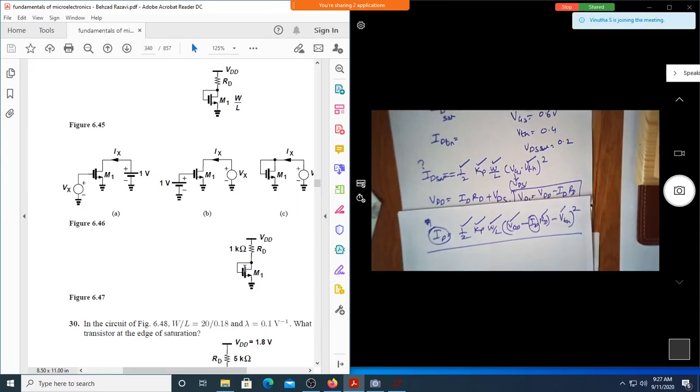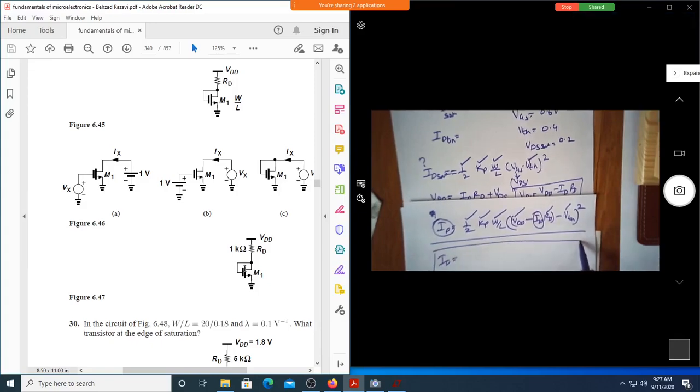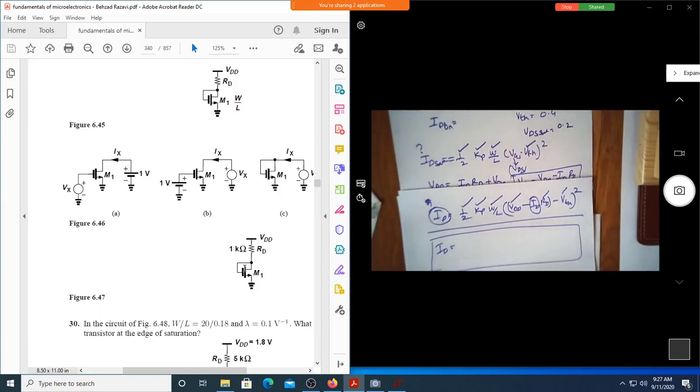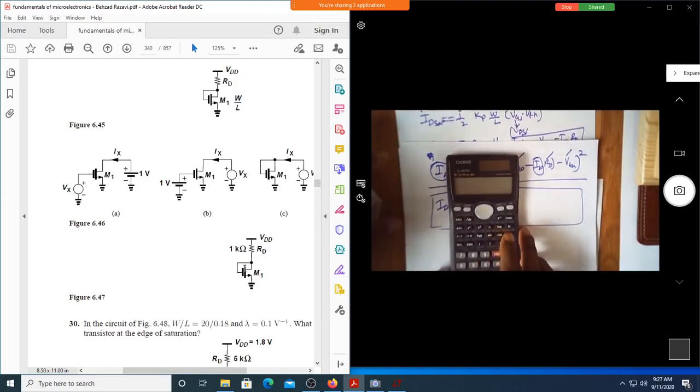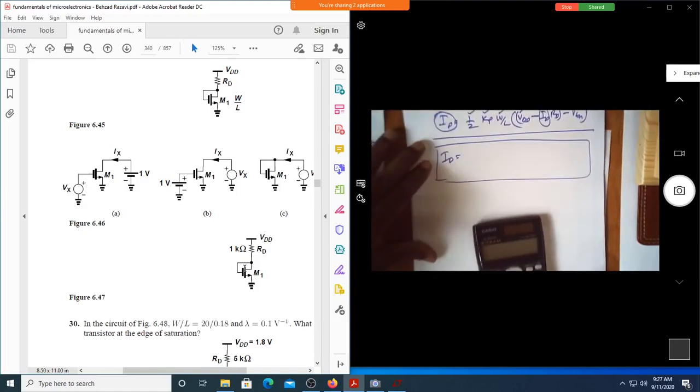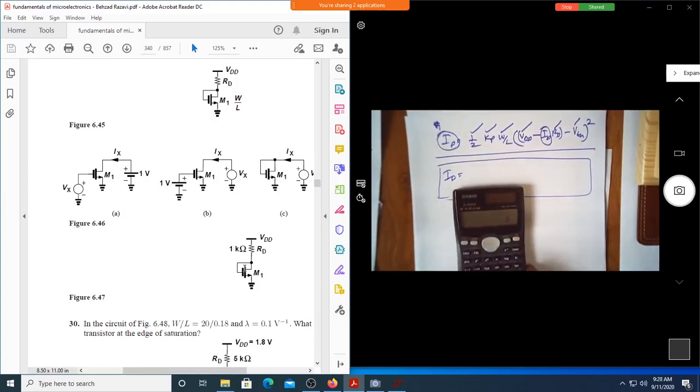But instead of writing an expression for ID using your mathematical background, let us not go for it. Let us use your calculator and use the alpha A option to find the value of ID. So let me do that for you. All of you take the calculator. Can you all see my calculator? Okay, shall we start?